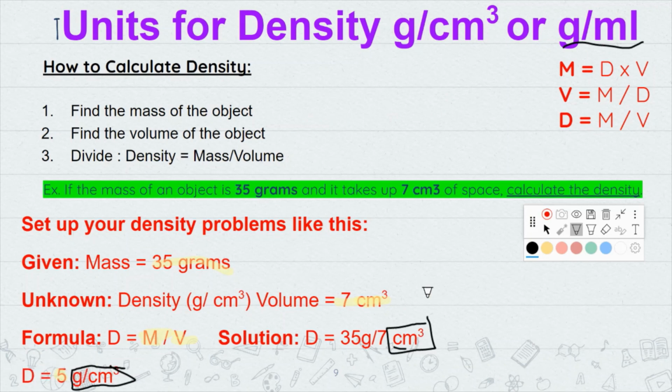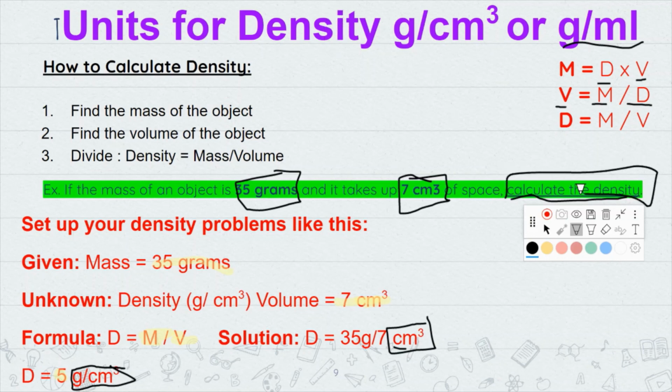Right? So that is how you do density: you find the mass, you find the volume that they give you, and then you just do mass divided by volume. If they had been asking me for the mass of something, I would have just found the density and multiplied it by the volume. If they were asking me to solve for the volume instead of calculate the density, they could have said calculate the volume, and then I would just have to find the mass and divide that by the density. So, right, it all depends on what they're asking you for. You go and find the two things that they're giving you in the problem. In this case, 35 grams is a mass, 7 centimeters cubed is a volume. I have M, I have V, and then they're asking me for density. So then you just got to plug that in. Density is equal to mass divided by volume, and that is your answer.